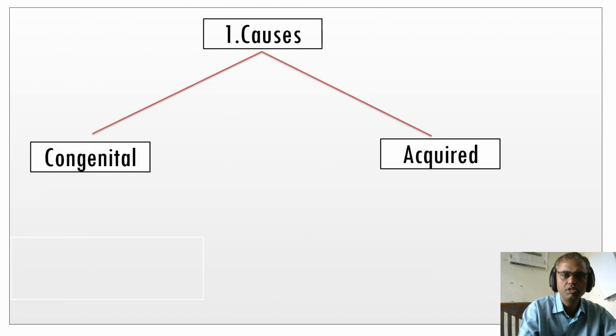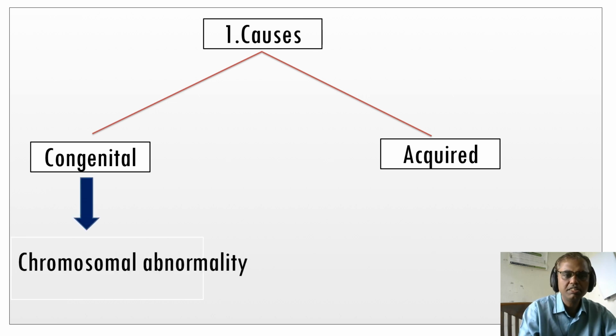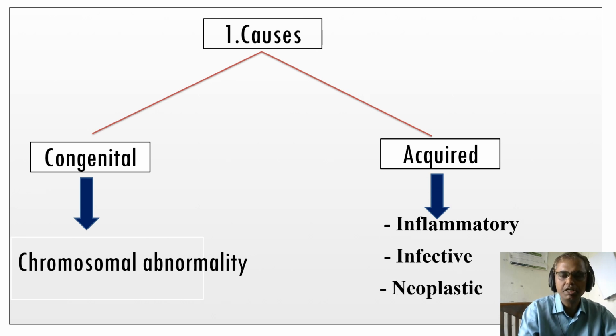Now we'll study etiology in brief. For our understanding, causes are basically divided into two: genetic causes, otherwise known as congenital causes, and acquired causes. One example of congenital causes is chromosomal abnormality, and acquired causes include inflammatory causes, infective causes, and neoplastic causes. In further classes we are going to elaborate on the different types of causes.